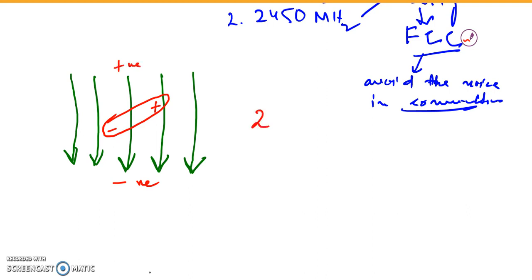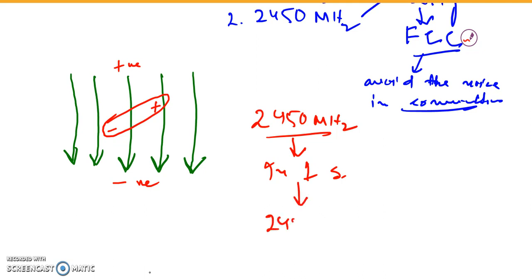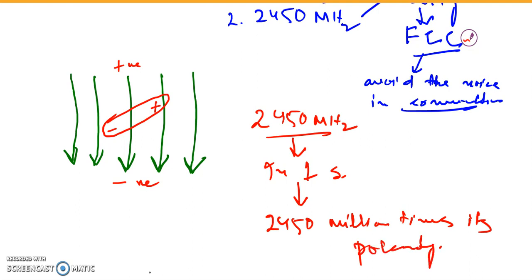If we are using 2450 megahertz, this means in 1 second this wave will change its polarity 2450 million times.